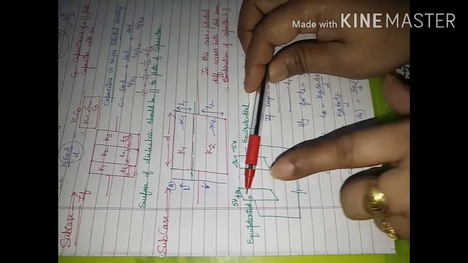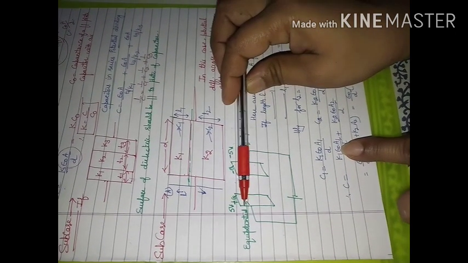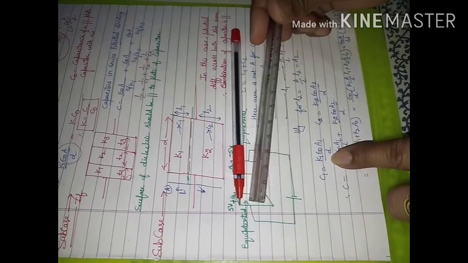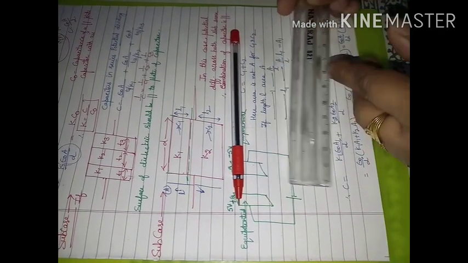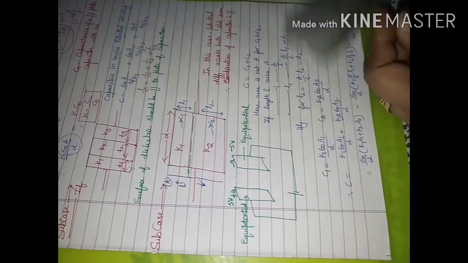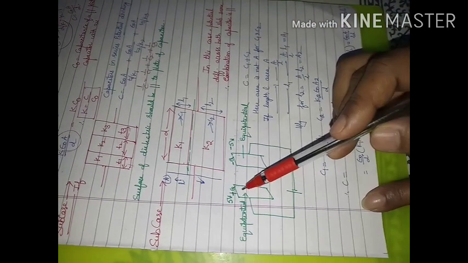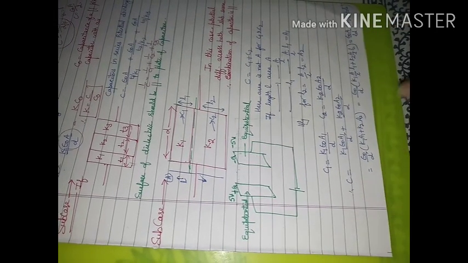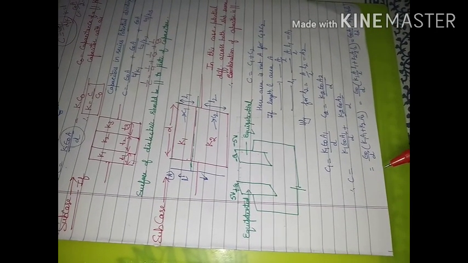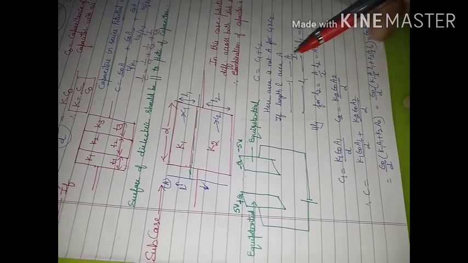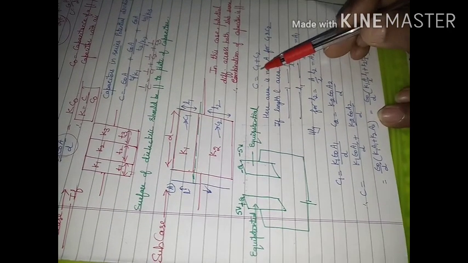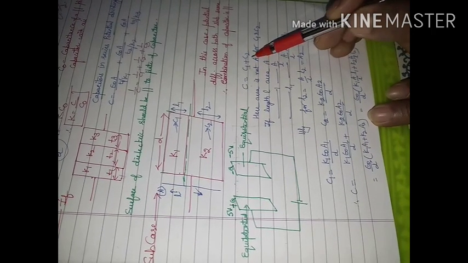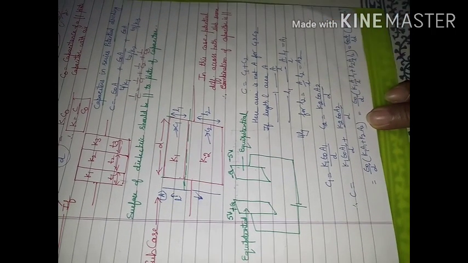So when each dielectric slab, whether this is a pen or you consider another dielectric slab, experiences the same potential difference across its ends, each dielectric slab will behave like a capacitor, and these capacitors will be connected in parallel. So when capacitors are in parallel, we use the formula C is equal to C1 plus C2. Now we have to see what is the value of C1 and what is the value of C2.